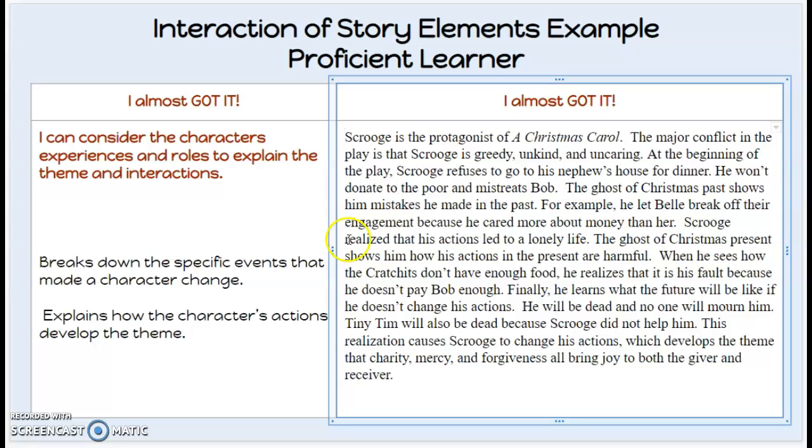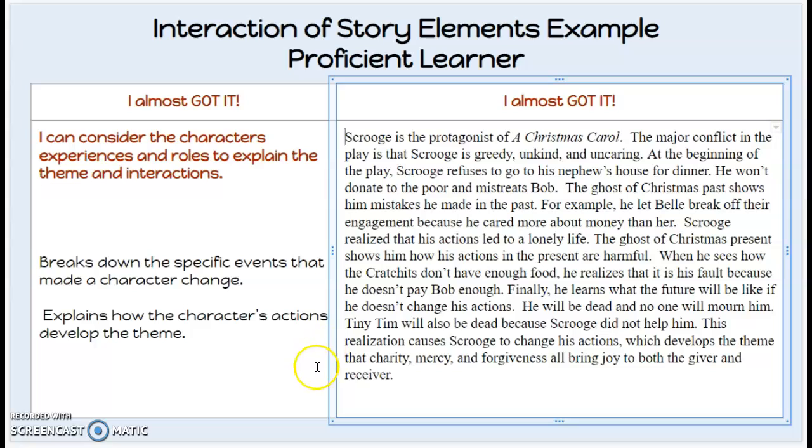The Ghost of Christmas Present shows him how his actions in the present are harmful. When he sees how the Cratchits don't have enough food, he realizes that it is his fault because he doesn't pay Bob enough. Finally, he learns what the future will be like if he doesn't change his actions. He will be dead and no one will mourn him. Tiny Tim will also be dead because Scrooge did not help him. This realization causes Scrooge to change his actions, which develops the theme that charity, mercy, and forgiveness all bring joy to both the giver and the receiver.